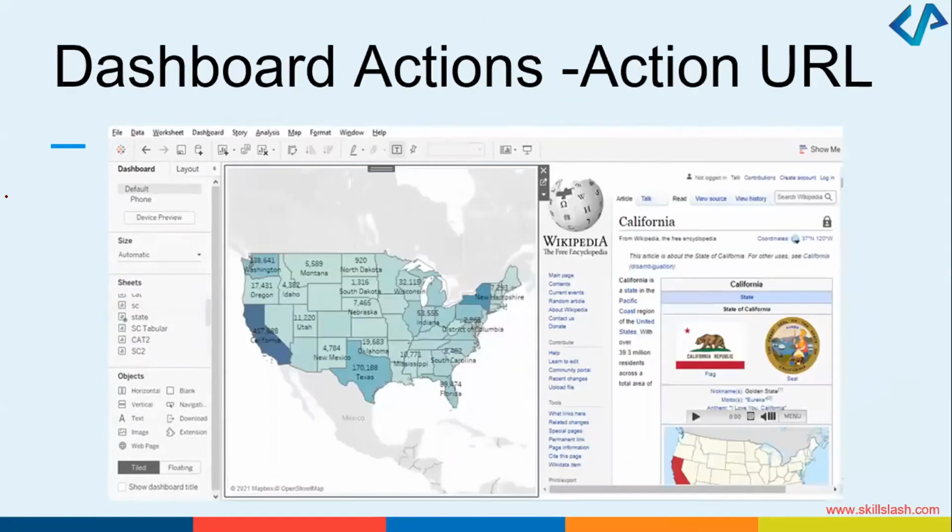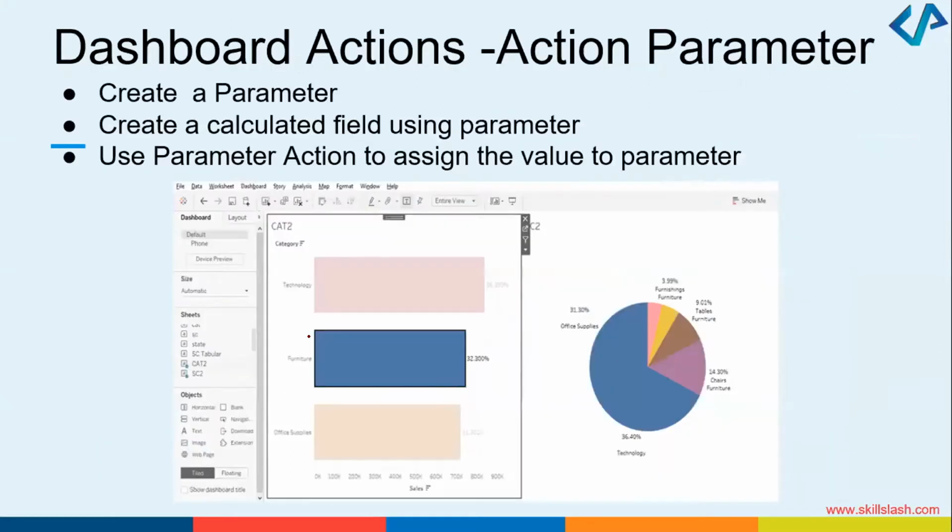Okay. You can have some action URLs. So for example, I wanted to link some information to this Wikipedia page, which says California is a state on the Pacific Coast, and so on, some information about California. I can embed that. That is also possible. In the sheet section where you're adding the state, you can have the different objects. Can you see horizontal, vertical, text, image? So from here, you can select a web page and add it, embed it. Okay, try all these slides after the session.